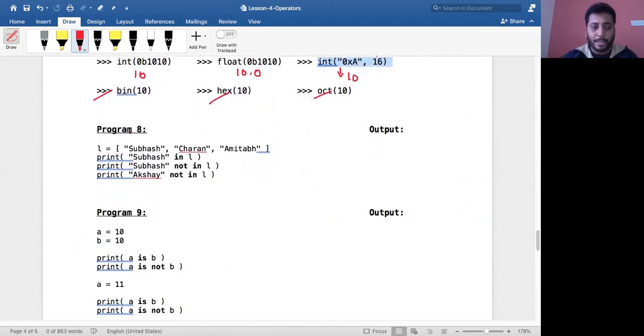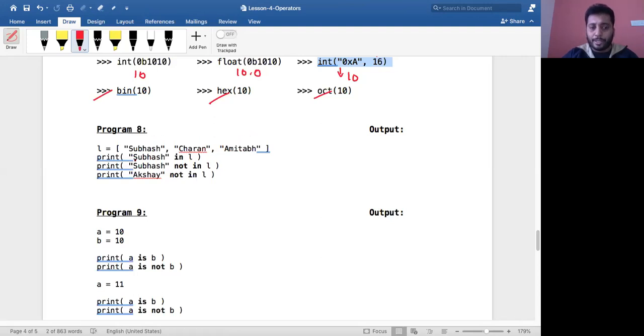For now, understand that whatever I've written here within your square brackets is basically a list. It is called a list, and a list is a sequence. So don't worry about lists or sequences for now. Just understand this is a sequence, and it contains three elements: Subhash, Charan, and Amitabh. There are three elements over here, right? Three string elements. This is the first string element, second string element, and this is the third string element.